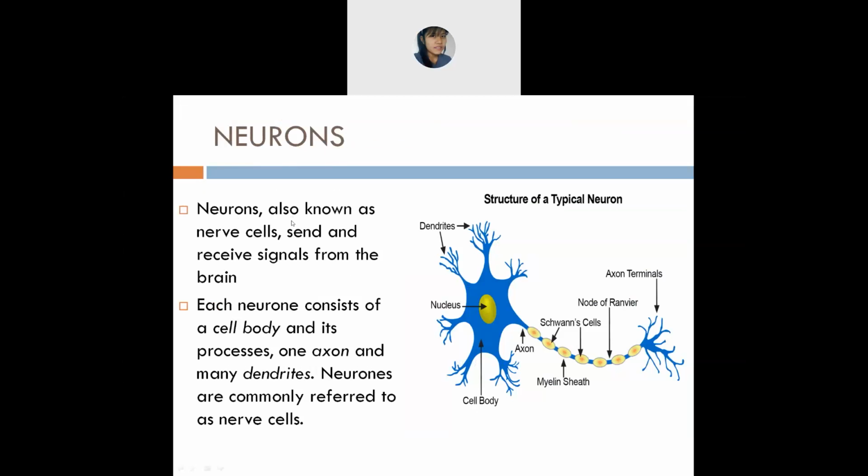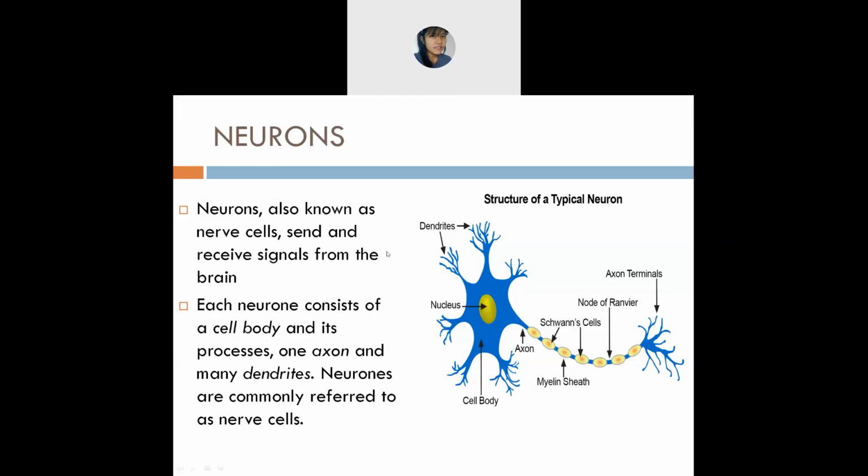You have 100 billion neurons in the nervous system. Just imagine, it is so many, uncountable; you won't be able to see them with your naked eyes.